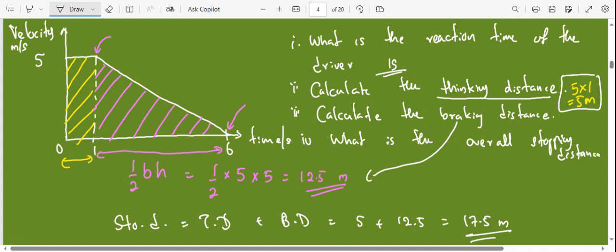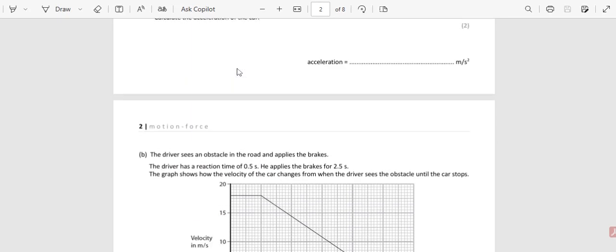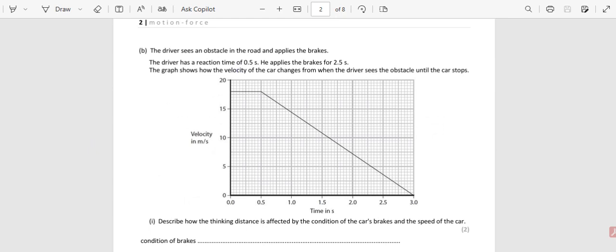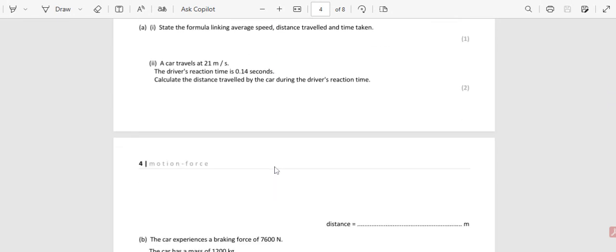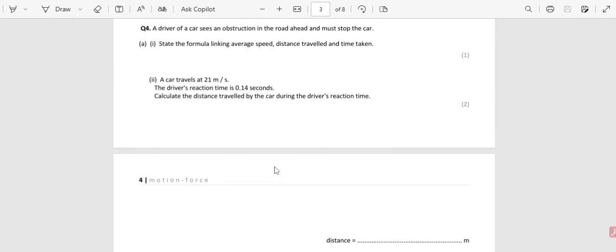Let me find another one. Right, now you can see this is almost the same question that I gave you. This is again from a past paper. This is similar to the one we did, only the values are different. Okay. So this is the question we did earlier. Right. Try this question. A driver of a car sees an obstruction on the road ahead and must stop the car. You try for this one.